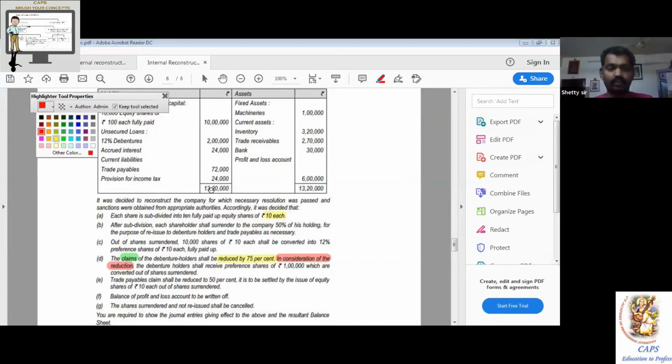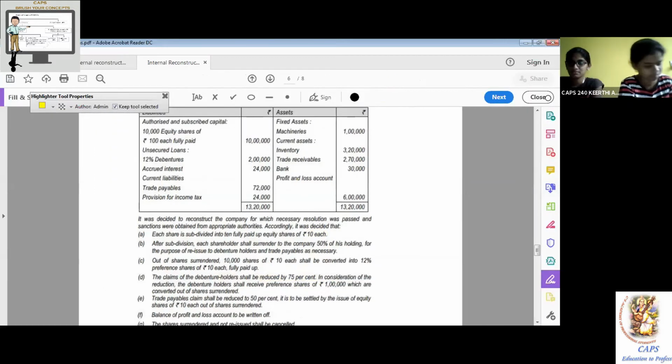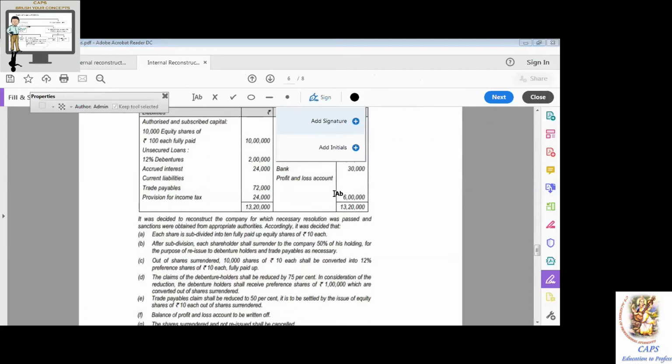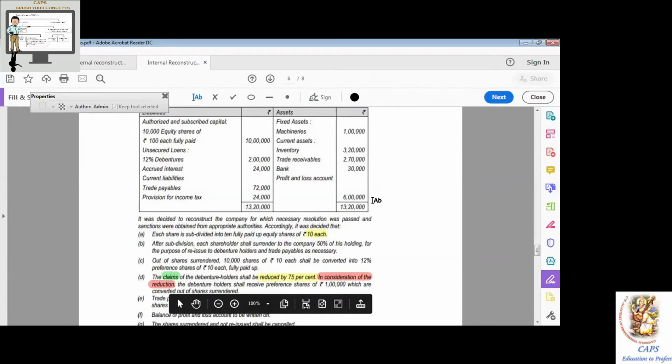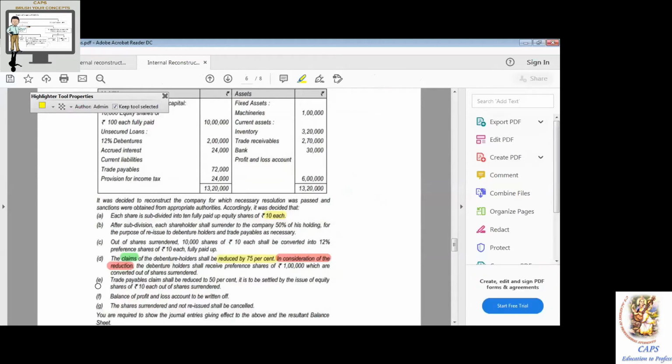I'm making you read in a different perspective so that no one misses the interpretation. Some technical error. Sharanya, read. The claims of the debenture holders shall be reduced by 75%. In consideration of the reduction, the debenture holders shall receive preference shares of rupees 1 lakh, which are converted out of the shares surrendered.